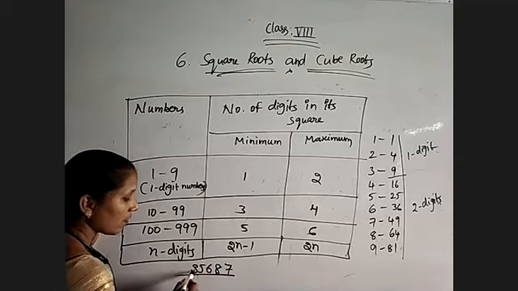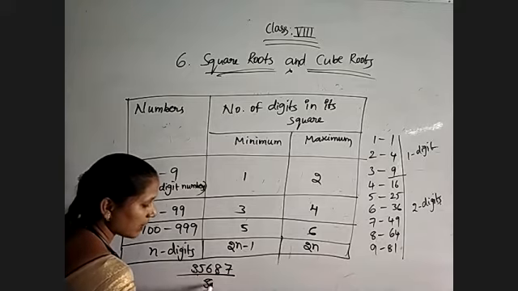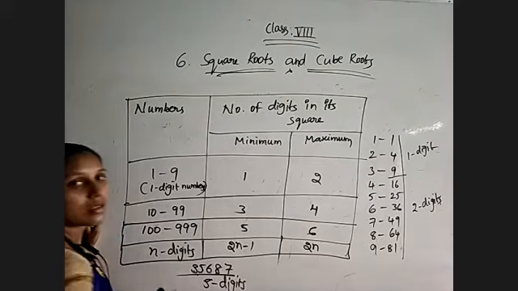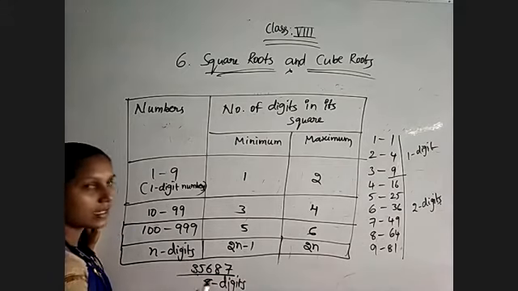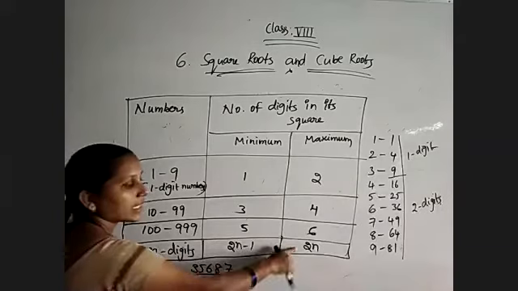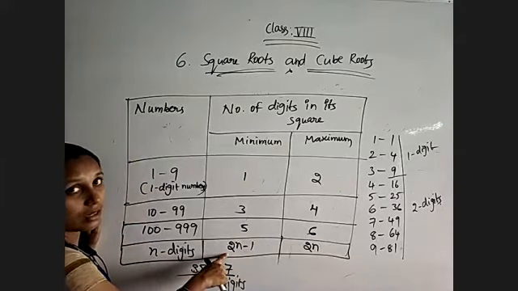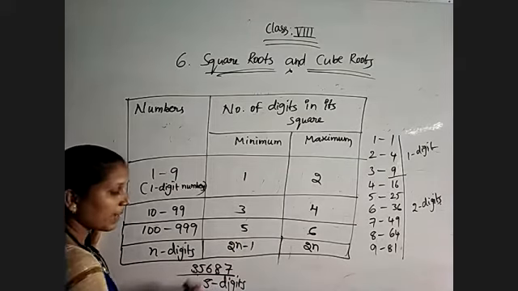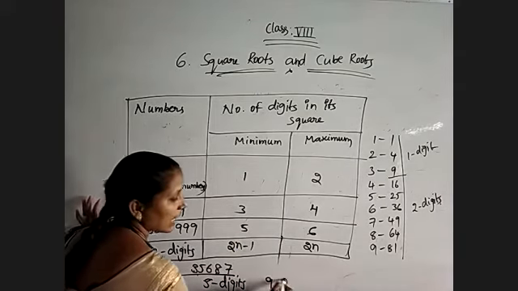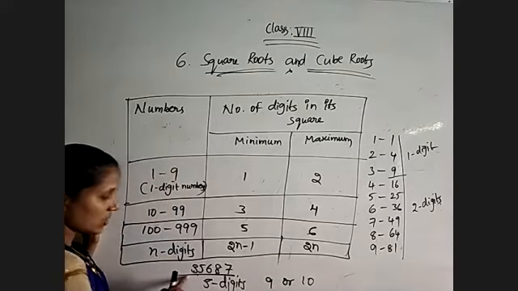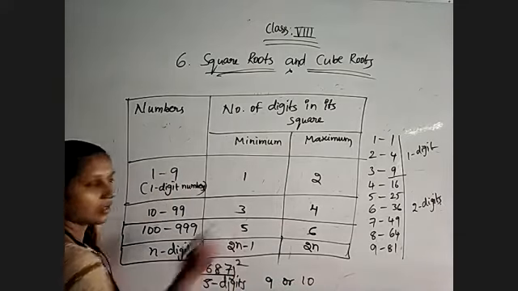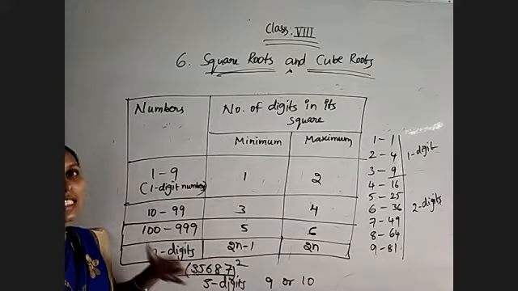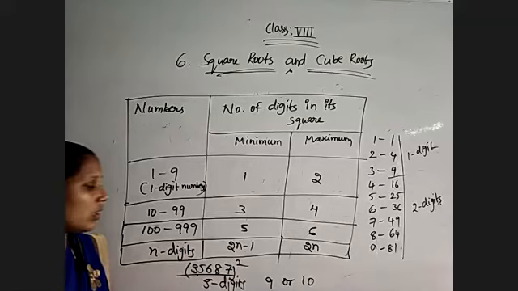It is a 5-digit number. So an n-digit number's square value must consist of either 2n digits or 2n minus 1 digits. So 2 into 5 is 10. 10 minus 1, either 9 digits or 10 digits are there in the square value of this number. Understand? So that is the way to simplify when estimating the number of digits is asked. That's all.